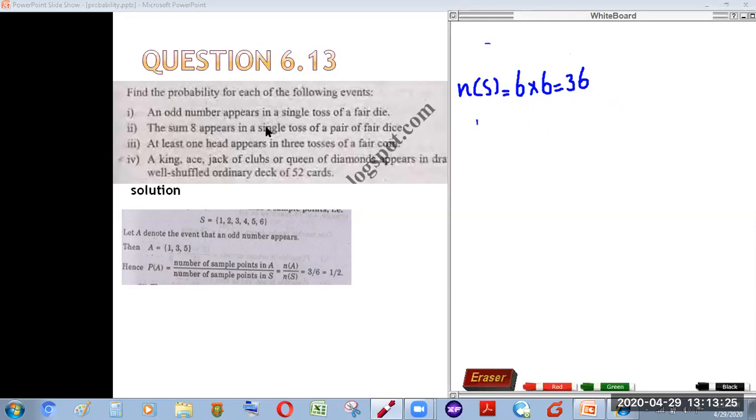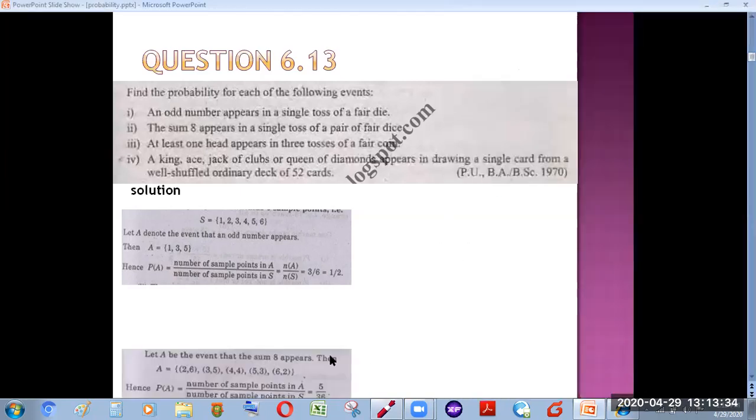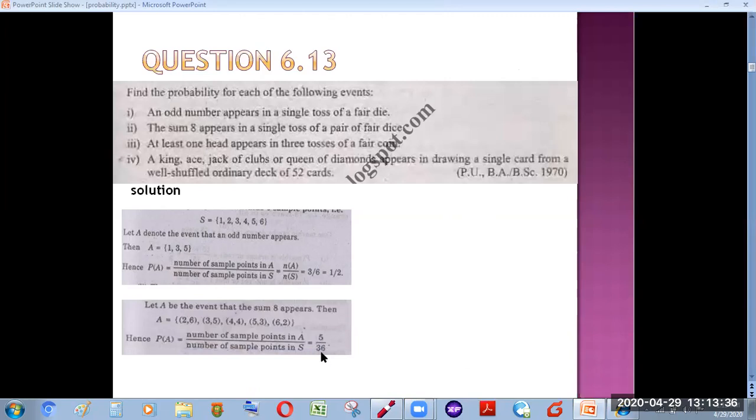Now we need to observe that a sum of 8 appears. When we construct or enlist all those possibilities, all those pairs, and extract only those pairs which have sum 8, they are 2 and 6, 3 and 5, 4 and 4, you can see. So there are 5 pairs which have their sum as 8.